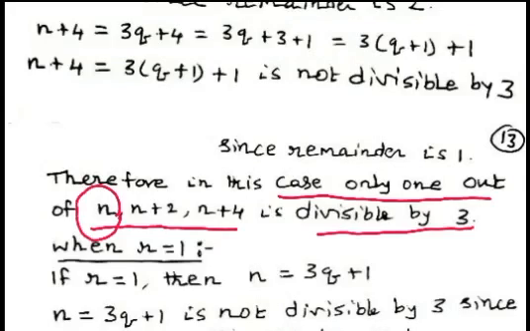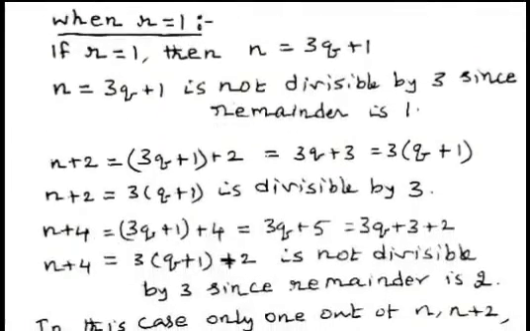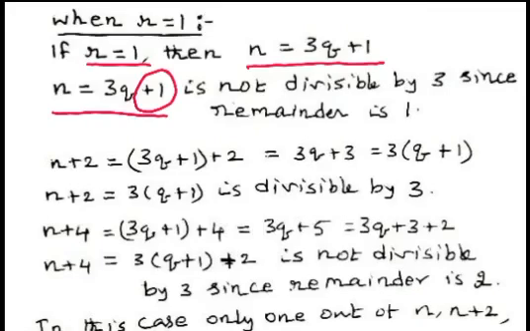Now, when a remainder is equal to 1, n can be written as 3q plus 1. n equal to 3q plus 1 means 1 is the remainder when n is divided by 3. So, this number n is not divisible by 3. It is not divisible by 3 since the remainder is 1.